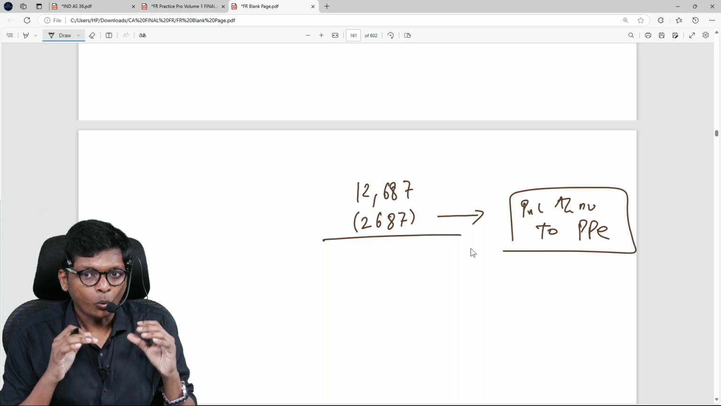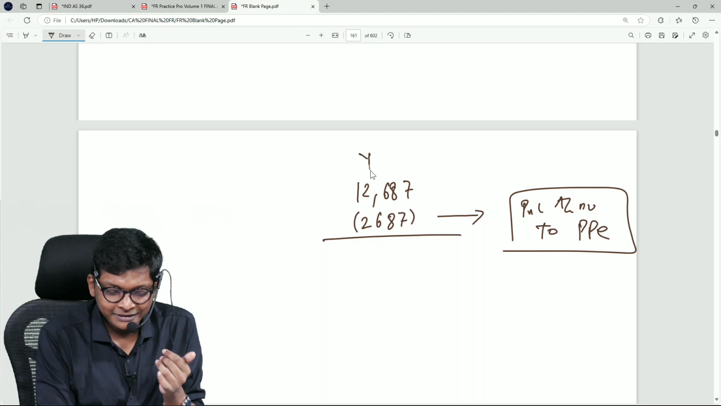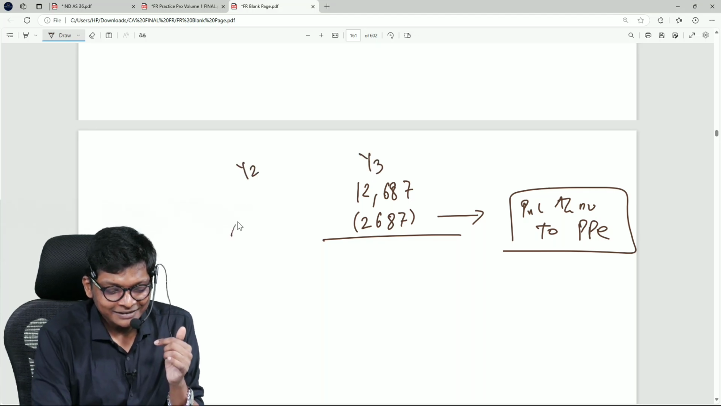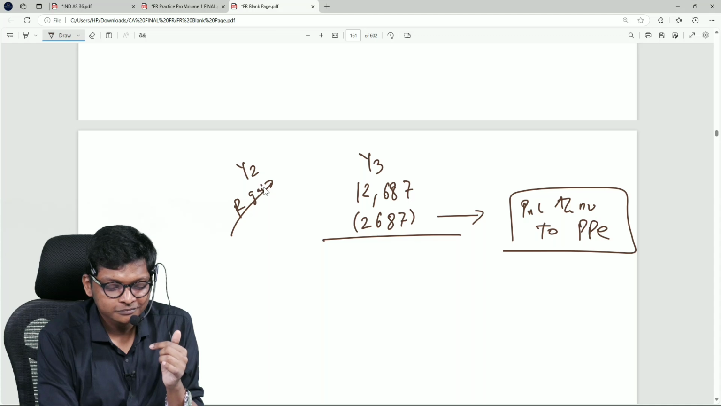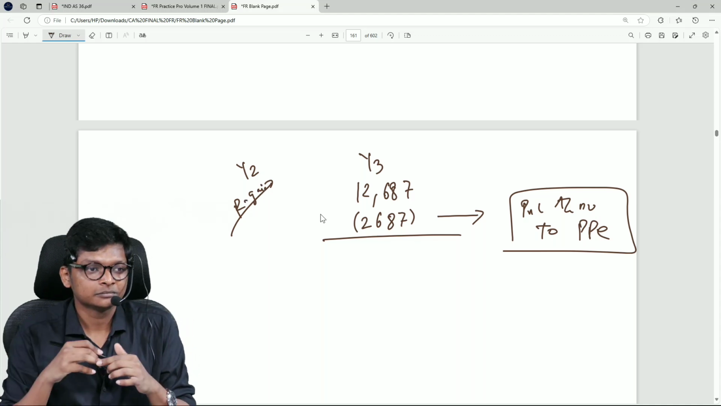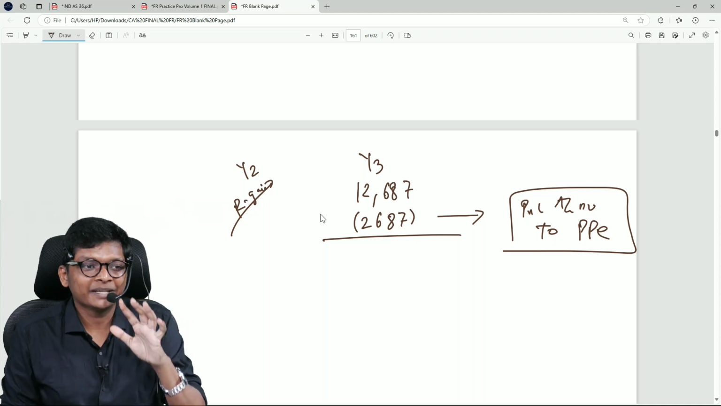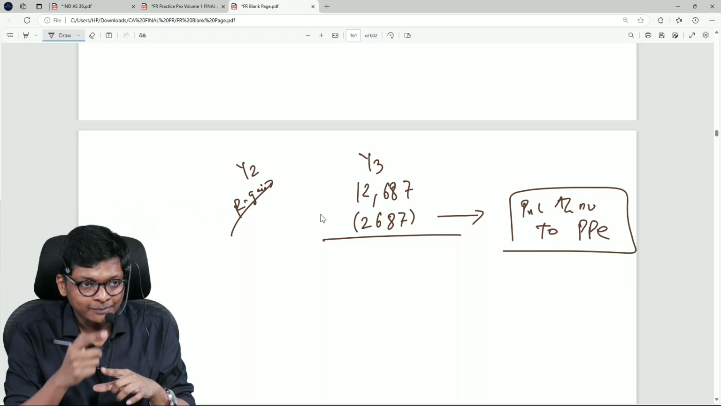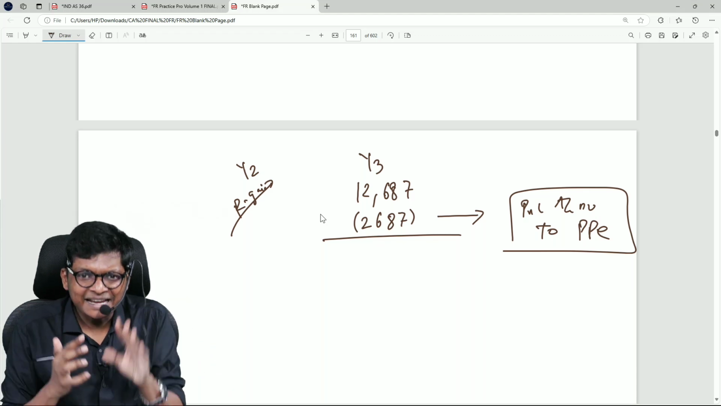Sir, what if this asset, this is in year 3, what if in year 2 this asset had a revaluation gain? That's why it became high. Then you can't debit P&L. First you have to debit revaluation and then come to this. This we will discuss in detail with an example later.